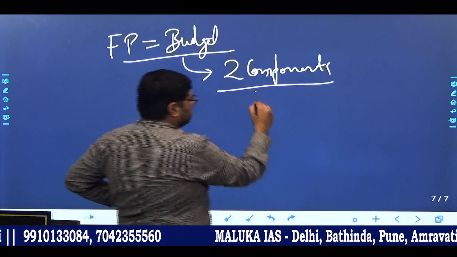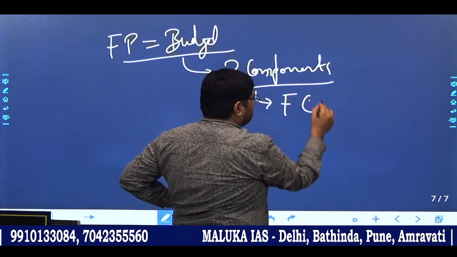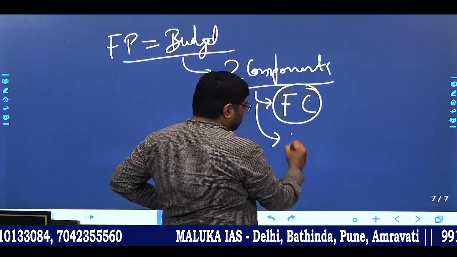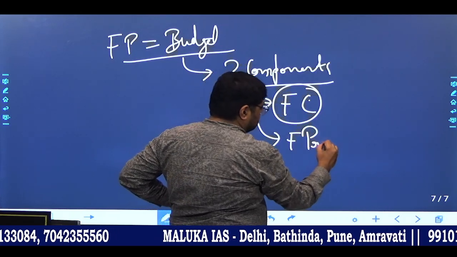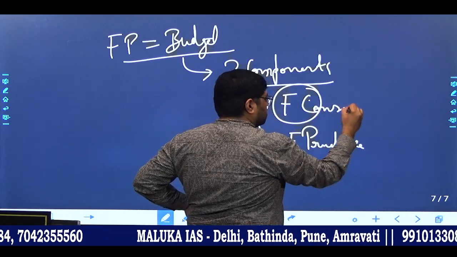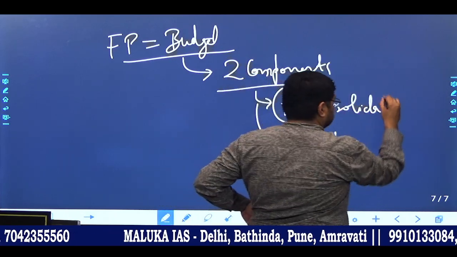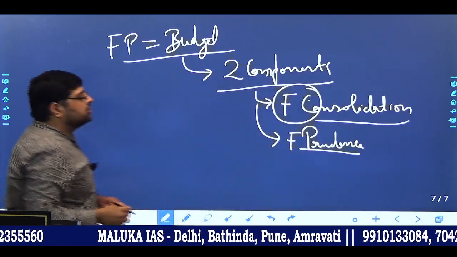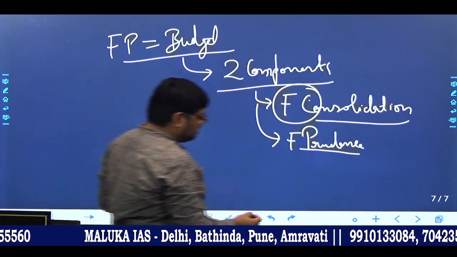Number one is the concept of fiscal consolidation. Another one is the concept of fiscal prudence. Okay, fiscal consolidation and fiscal prudence. Clear?